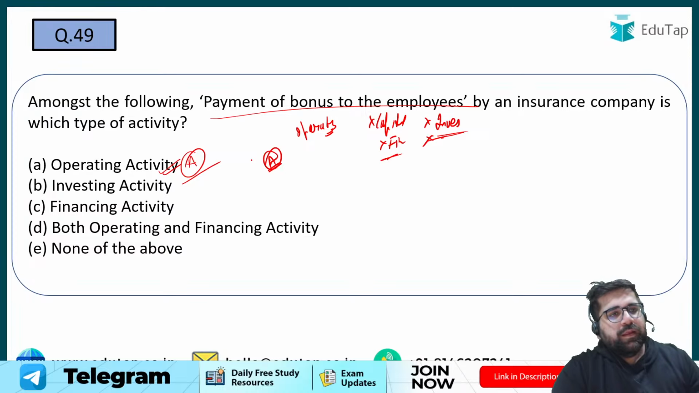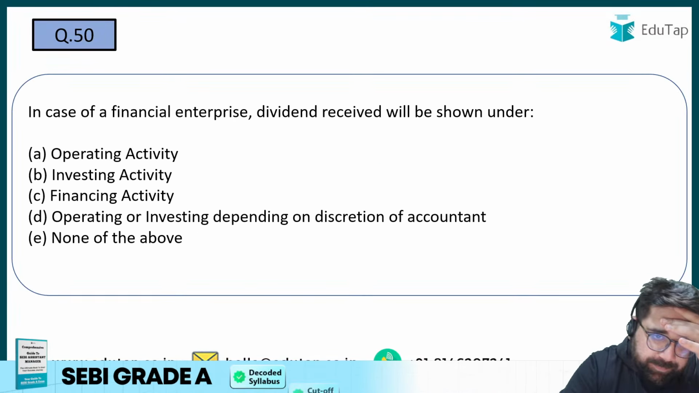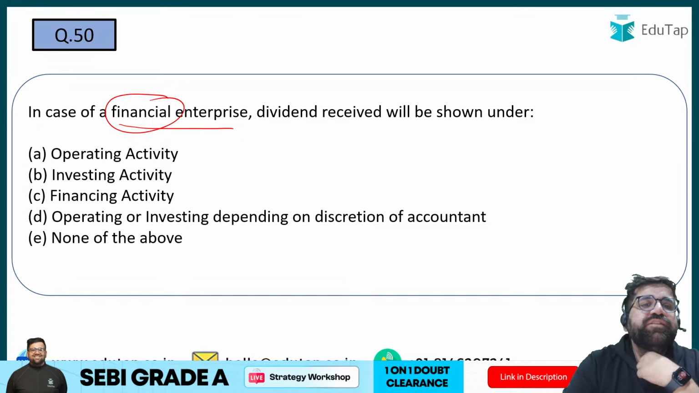Right. Last question of the day before we wind up. In the case of financial enterprise, dividend received will be shown under what? A financial enterprise. This is not a normal enterprise, right? So their major dealing will be with the money only. So in the case of financial enterprise, dividend received will be what?